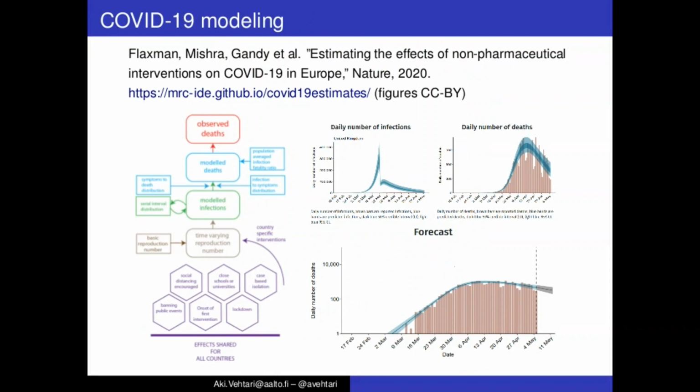Another quite important recent application for this probabilistic modeling and Stan is COVID-19 modeling. These figures are from the Flaxman, Mishra, Gandy et al. paper, and there's a link to the website where there are more of these figures and estimates for different countries.